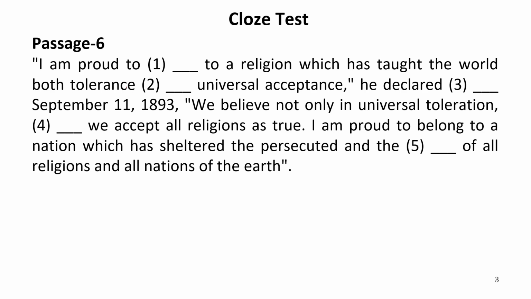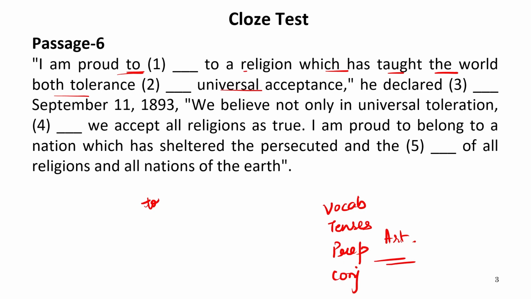The passage is, I'm proud to dash to a religion which has taught the world both tolerance dash universal acceptance. Now, before the first blank, we can see here we have a preposition, that is to. We know very well that Cloze test can be based on vocabulary or on the rules of tenses or preposition or conjunction or articles or any part of speech that we have read.